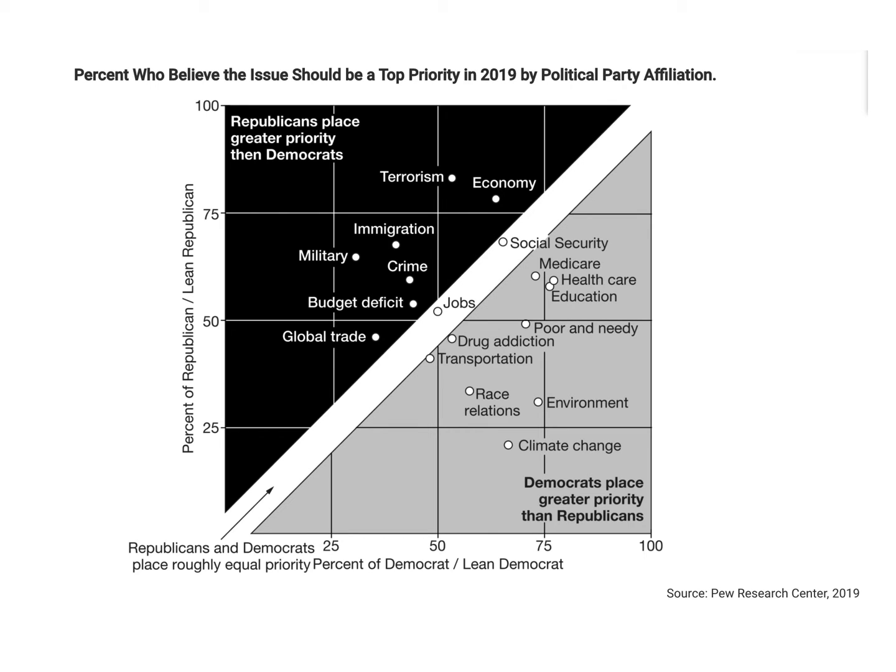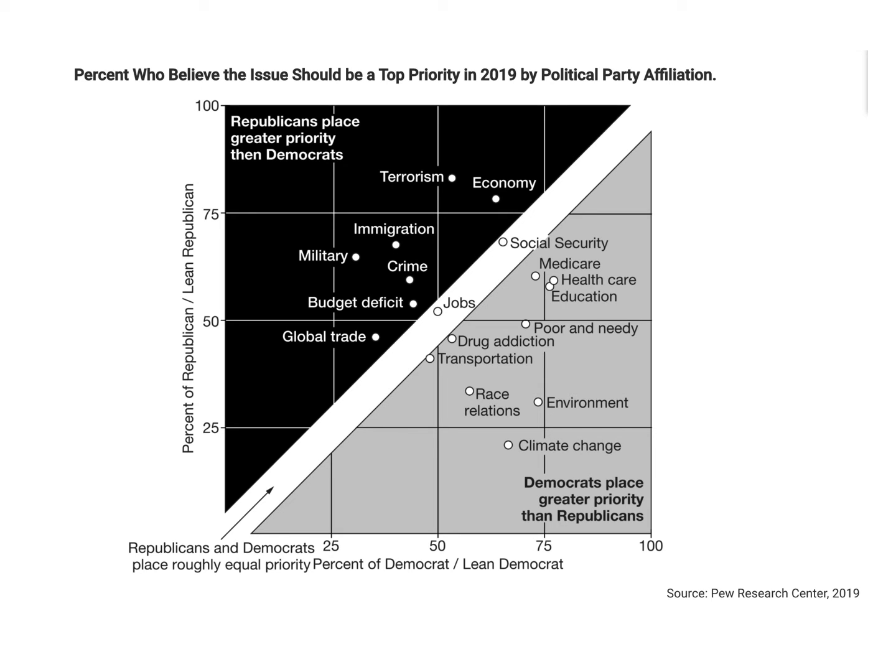Let's start with Republicans. So we can guess, let's say 70? Let's go with 70%. So seemingly that's a top priority for about 70%. All right, so again, percent who believe the issue should be a top priority, not maybe necessarily the top priority, but a top priority of the top few. In the Republican Party, it's about 70%. Look at that then for Democrats. Doesn't even get to 50%. So probably hovering, let's say, around 40%.